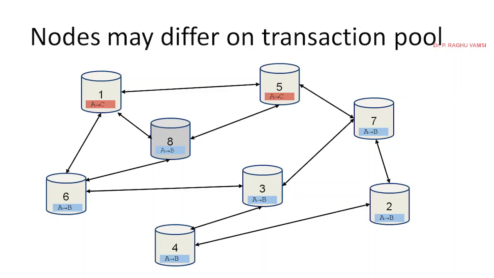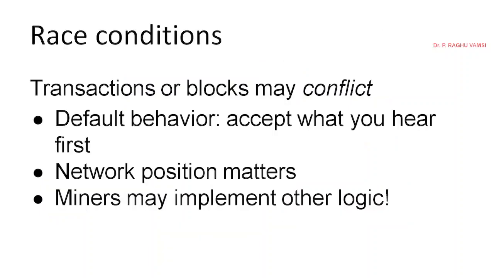So this is also called a race condition. Which transaction must be entered into the list? So this is called race condition. Transactions or blocks may conflict in this way. So the default behavior is to accept whatever you hear first. That is a first come first serve kind of approach that will be used here.